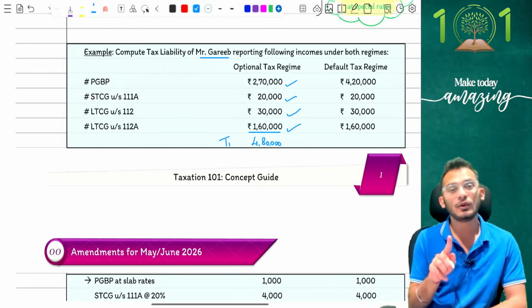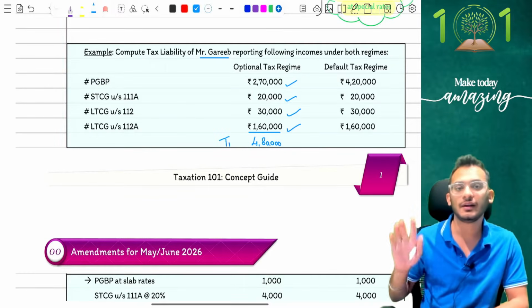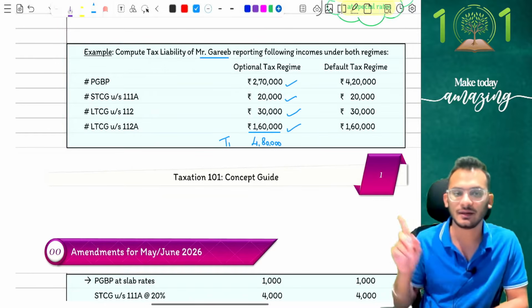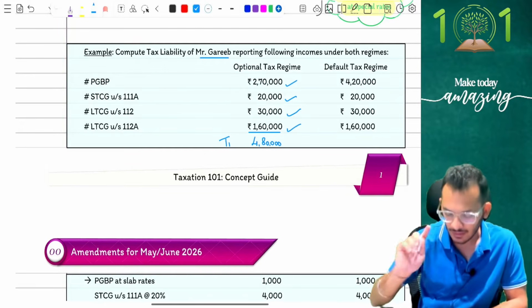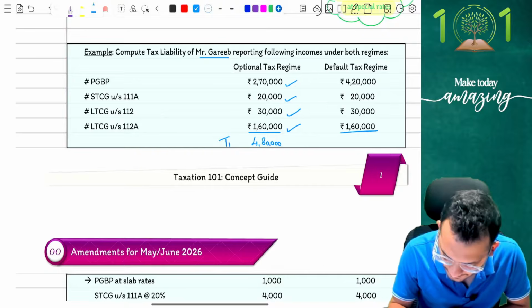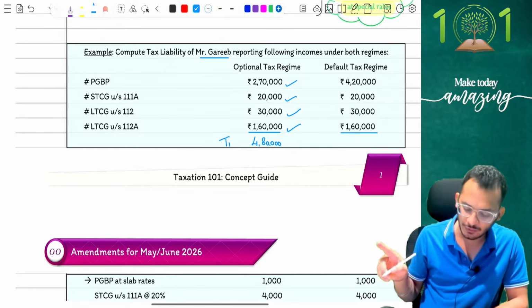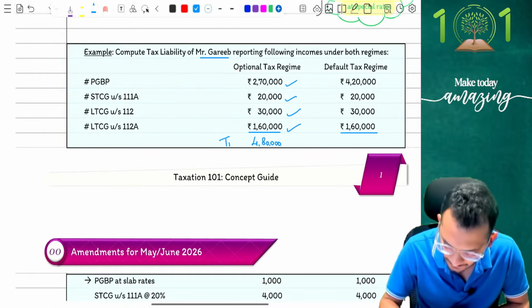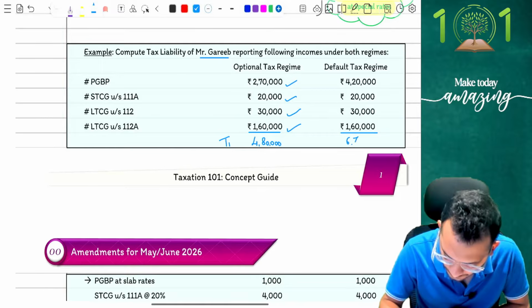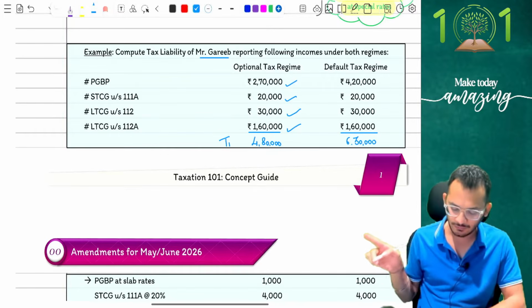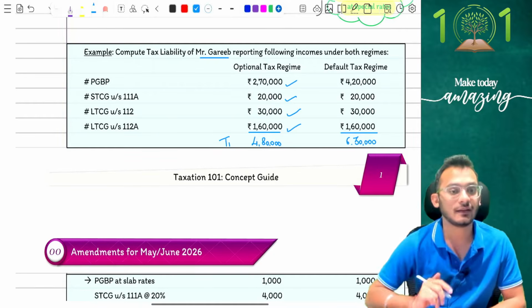Check karo. I'm in old tax regime. Old tax regime says if your income is up to 5 lakh rupees, you can claim a rebate. 4,80,000 makes me eligible for rebate. Coming to the right side, the right side says my income is 4,20,000, 4,40,000, 4,70,000, 5,30,000 and then 6,30,000.